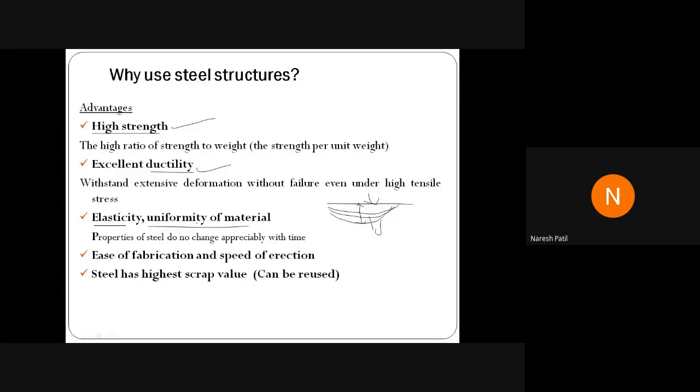Okay, so here it is uniformity of material. Because of the uniformity of material, you can adopt steel structure.